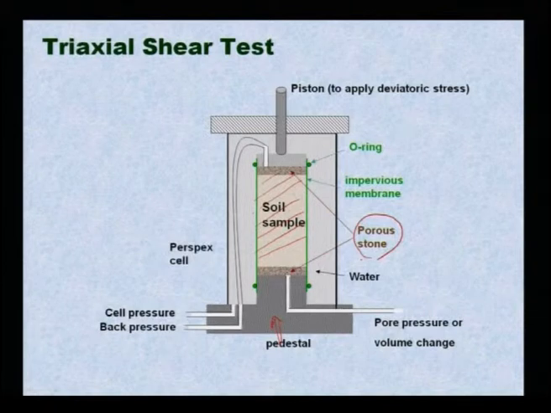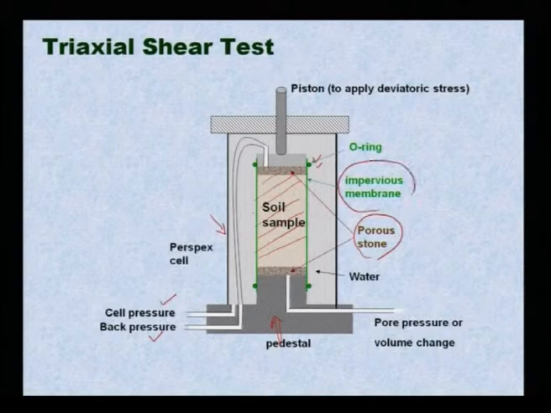Then there are valves, which can control cell pressure, so you can apply confining pressure to the soil as well as back pressure. This is your perspex cell, and there are two O-rings, one O-ring here, and an impervious membrane which will not allow water from the soil to pass through.